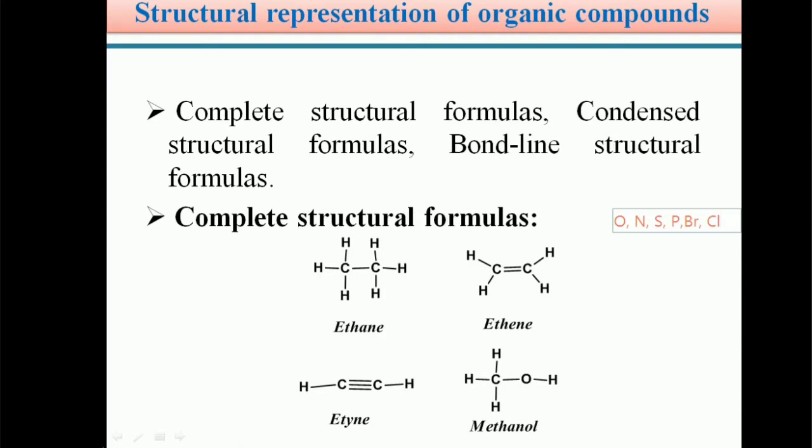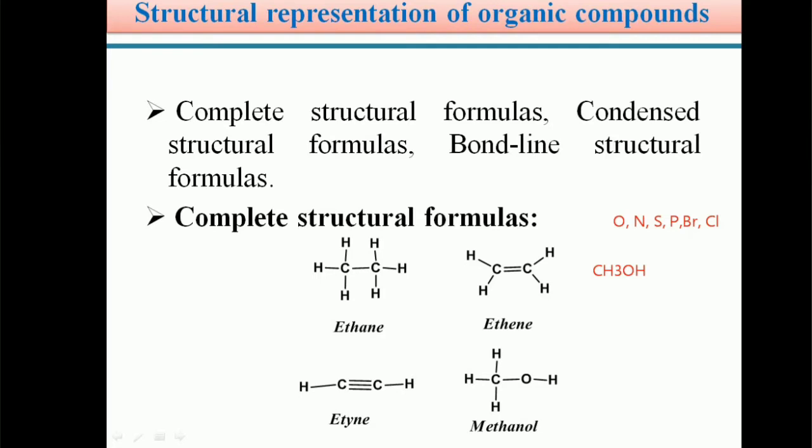If these heteroatoms have lone pairs of electrons, we can show the lone pairs in the structural formula or may not show them, no problem. We can show the complete structural formula. For example, students, we can take methanol as an example. The molecular formula of methanol is CH3OH.